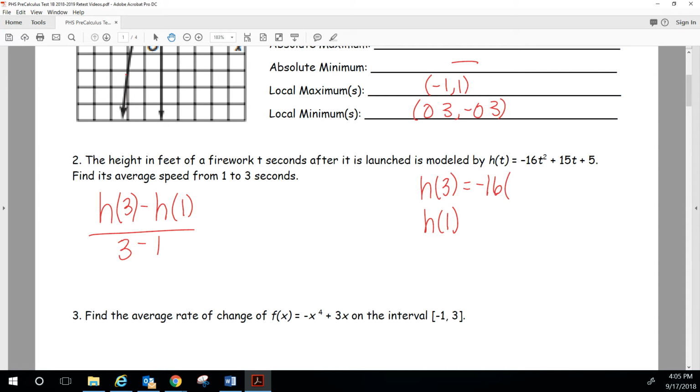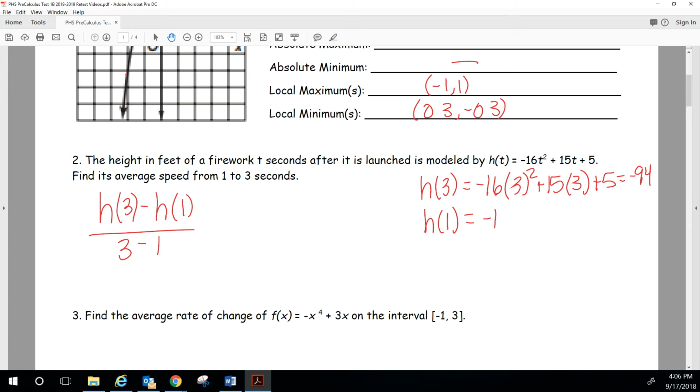So -16 times 3 squared plus 15 times 3 plus 5. 3 squared is 9, so -16 times 9 plus 15 times 3, which is 45, plus 5. I get -94.